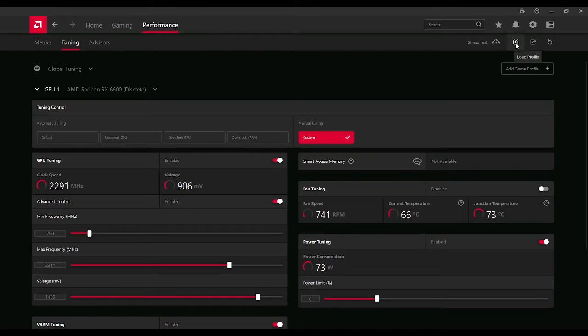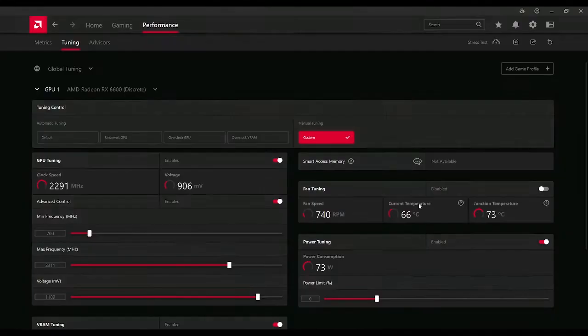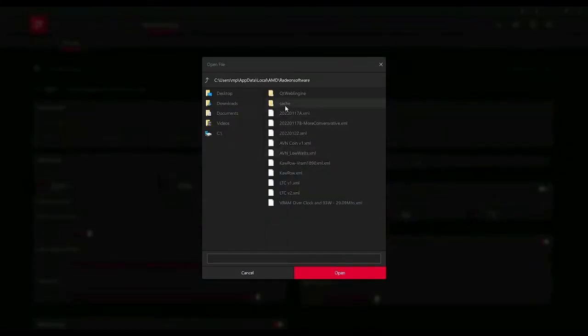Right here, this is the load profile. To save your profile, or the settings that you made, you click Save Profile, give it a name, and click Save. If you want to load it, you look for the saved profile and you open it. Done. Very easy, I think.